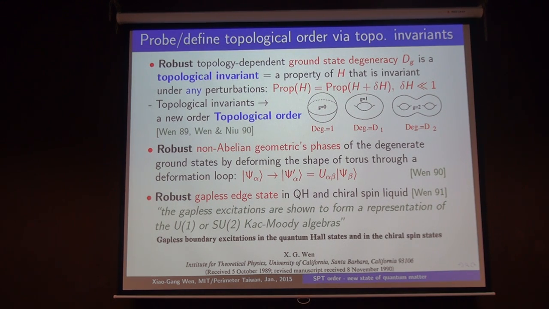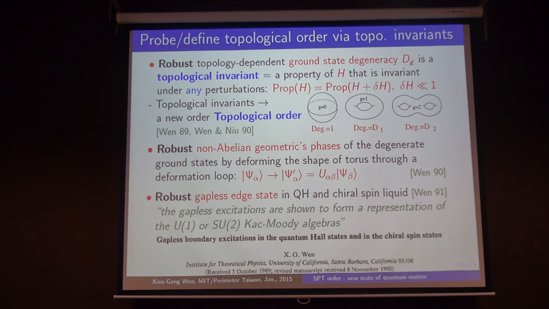When you have a system with topological order and you add a few holes to the system, creating a boundary, the system with boundary either has a gapless edge excitation or has degenerate ground states. So this gapless edge excitation and the degenerate ground states also fully characterize different topological orders.